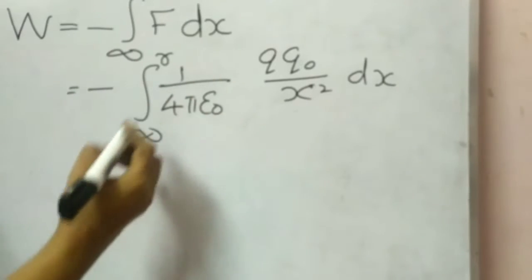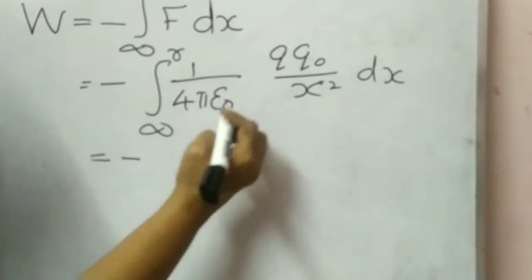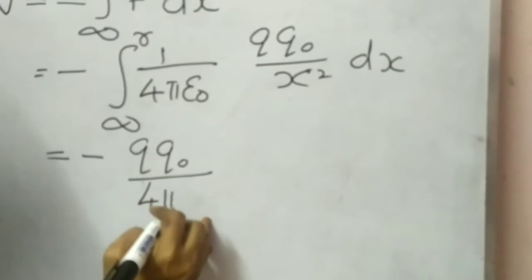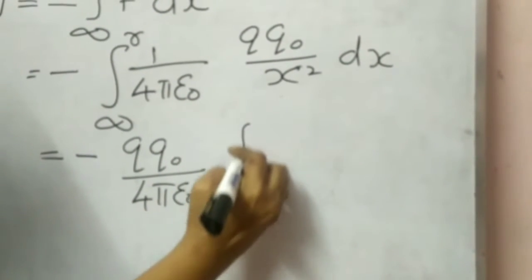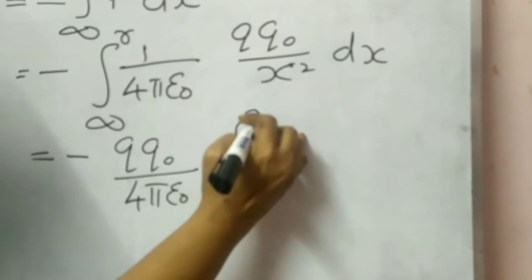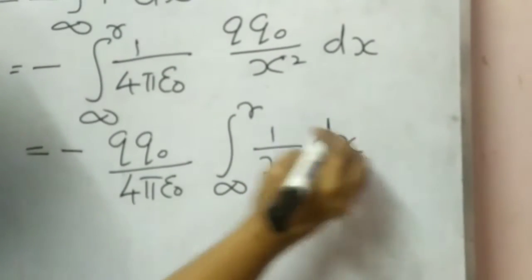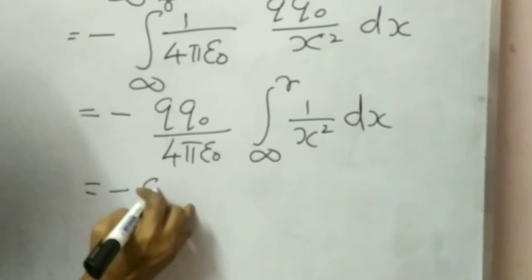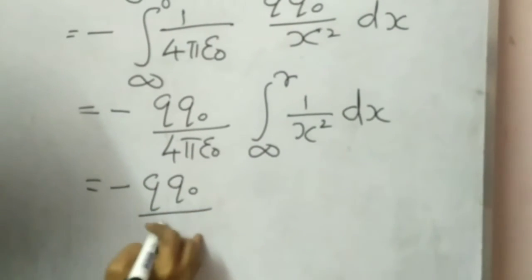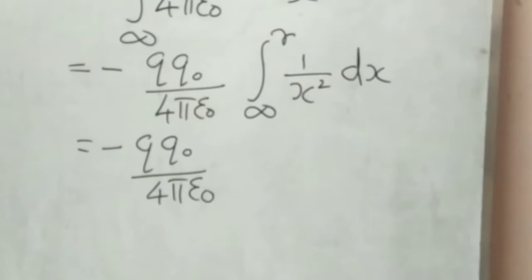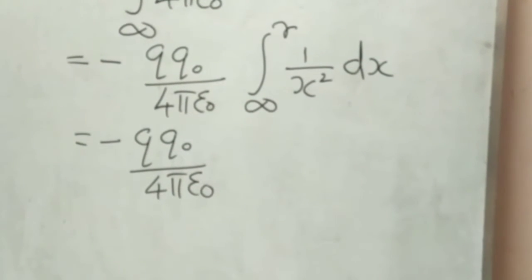Now we can take the constants outside: minus Q Q0 divided by 4 pi epsilon 0 integral from infinity to R of 1 by x square dx.